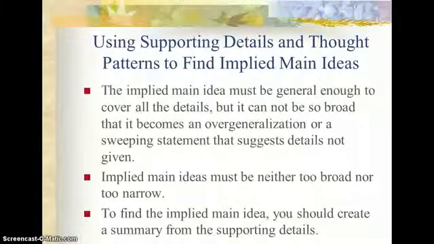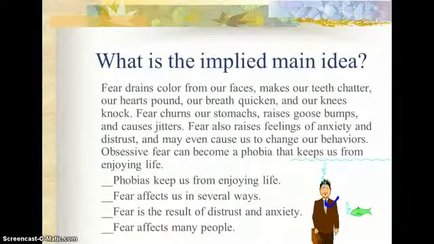The implied main idea must be general enough to cover all the details, but it cannot be so broad that it becomes an overgeneralization or a sweeping statement that suggests details not given. Implied main ideas must neither be too broad or too narrow, and to find an implied main idea you should create a summary from the supporting details. So you basically look at all the details and then try and make up your own main idea, which becomes your implied main idea. So what is the implied main idea of this following paragraph?